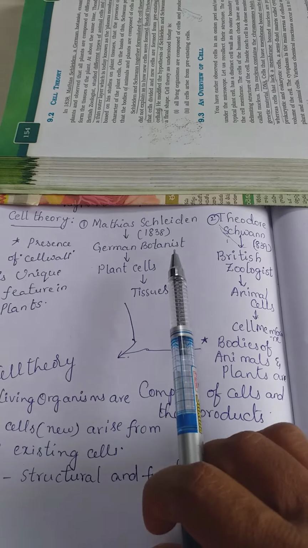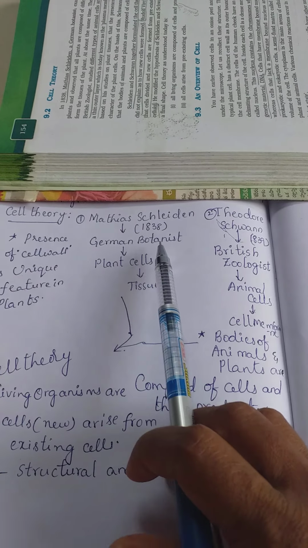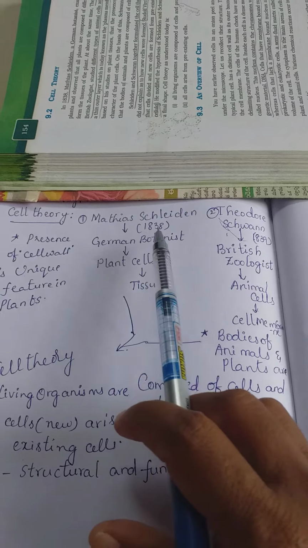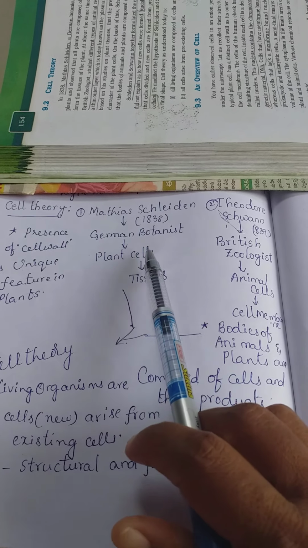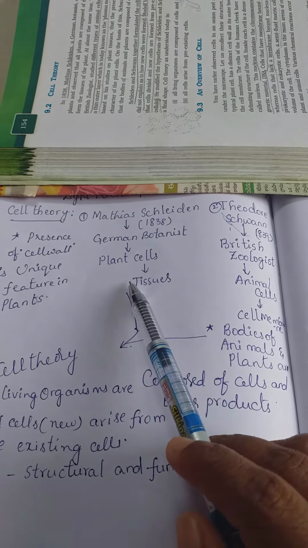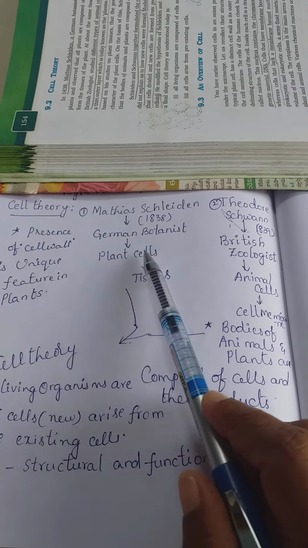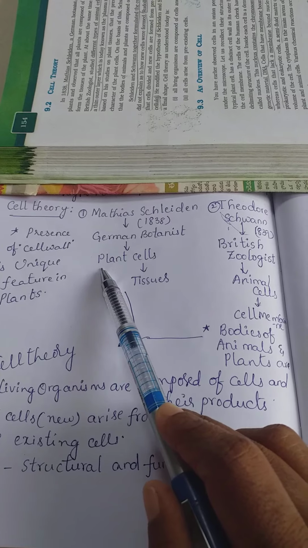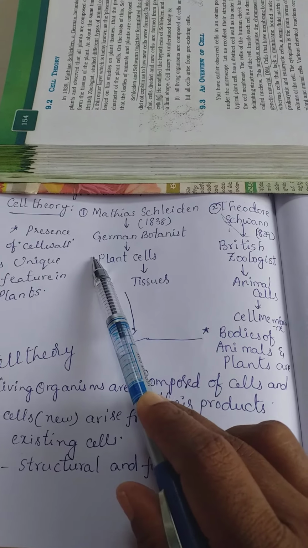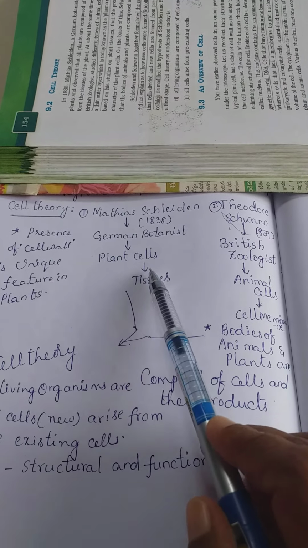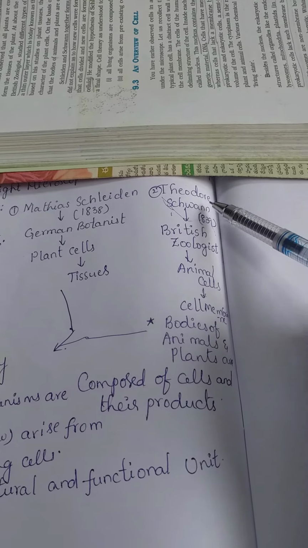Matthias Schleiden is a German botanist, means he belongs to Germany, and he is a botanist. He studies plants. Especially he is a famous personality in plant cytology, means his observations were mainly made on plant cells and tissues. Next one, Theodor Schwann.